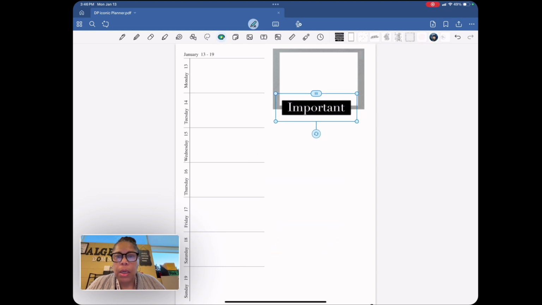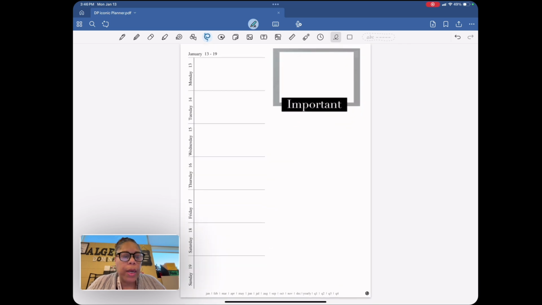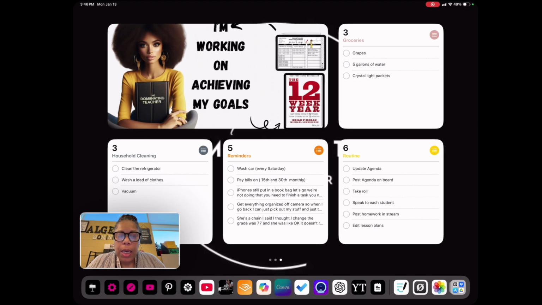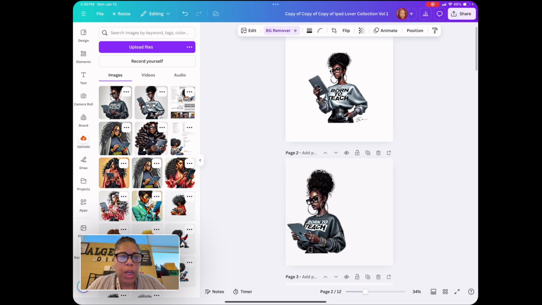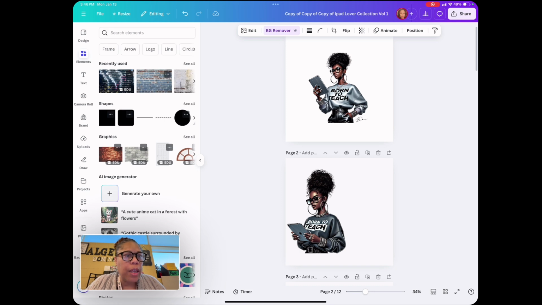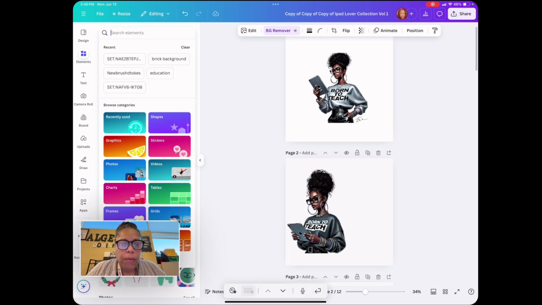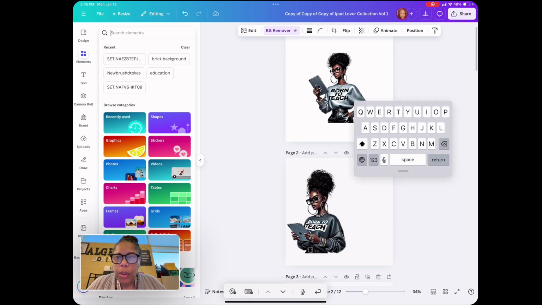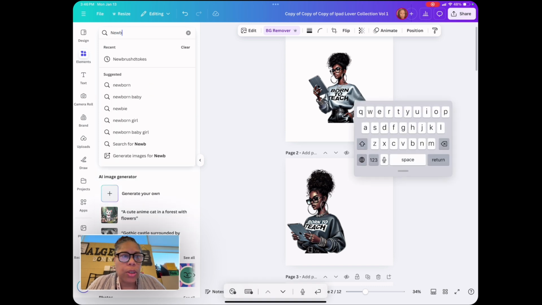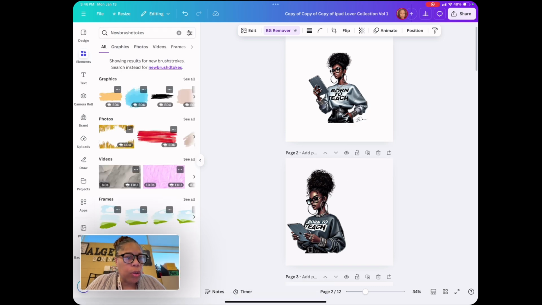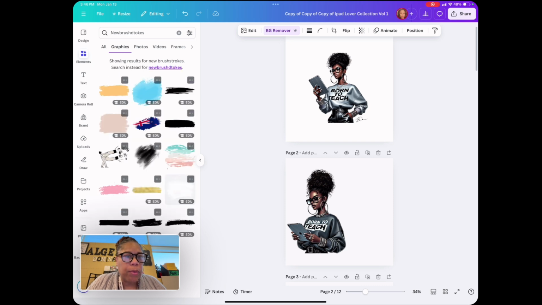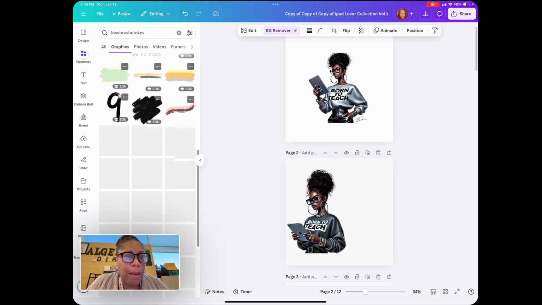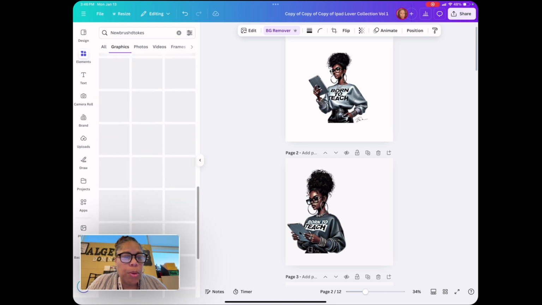We're going to kind of set that in the middle. Now, one of the things that I want to show you in Canva, this is not the video that I'm going to be really teaching you all the things that I've learned. But if you go to elements and you do a key search of like new brush stroke or something, new brush, there you go. Girl, you get all these elements we've been paying for. Don't tell nobody I told y'all. All of these little elements that you've been paying for, free.